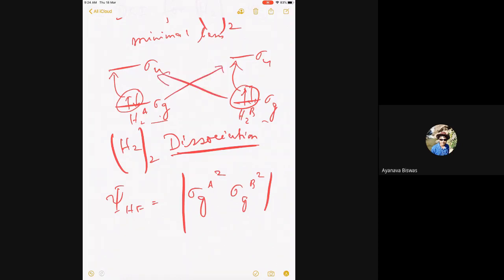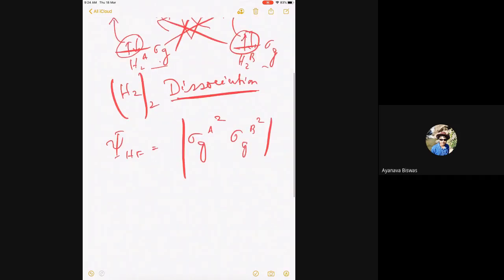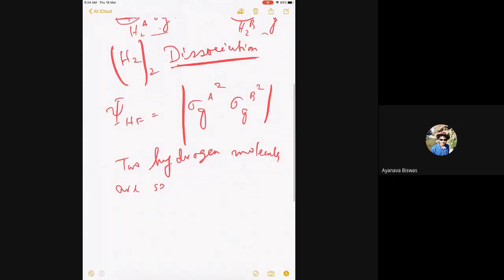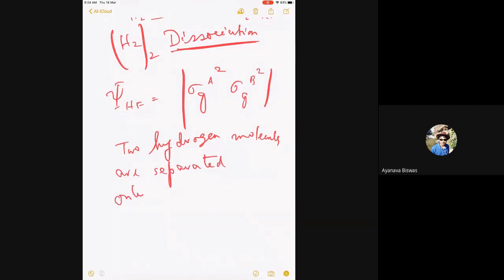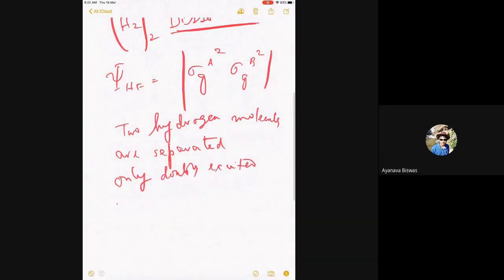This is not possible. So the two hydrogen molecules are separated. So the only doubly excited determinants possible